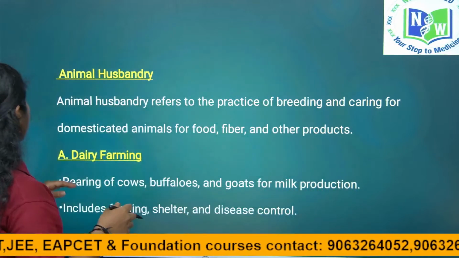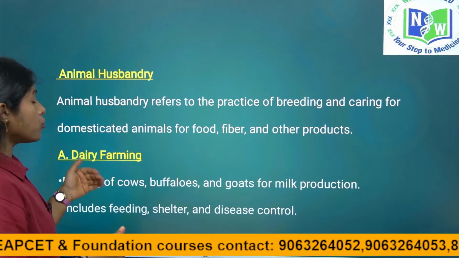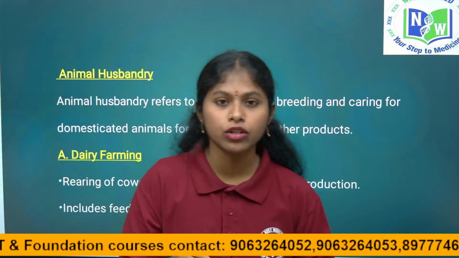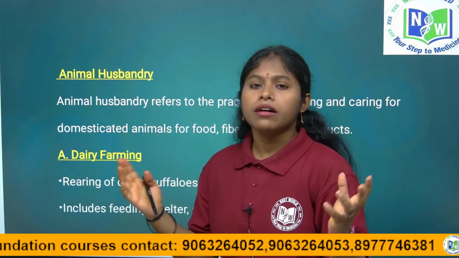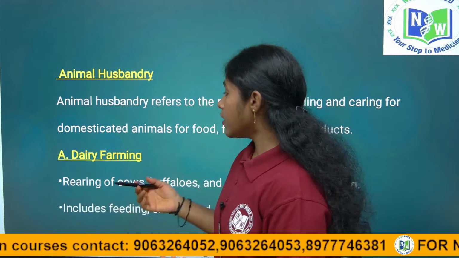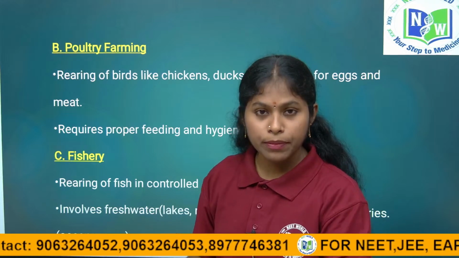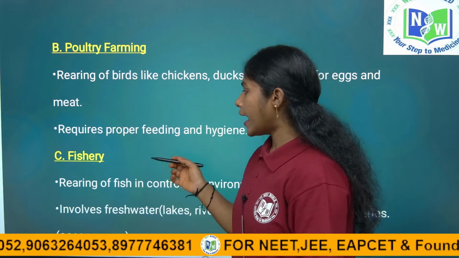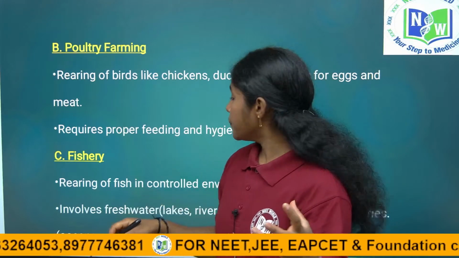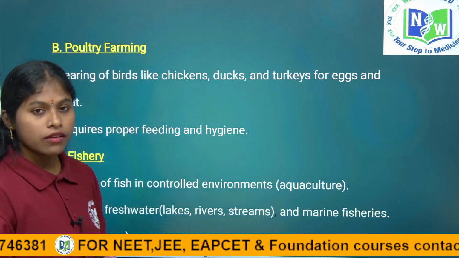For milk, the rearing of cattle is what we call dairy farming, and the rearing of birds like hens, quails, turkeys, we call poultry farming. And coming to fishery, it is the rearing of fishes in fresh water or marine water. What is the difference between fresh water and marine water?